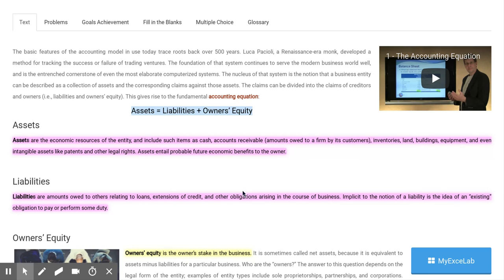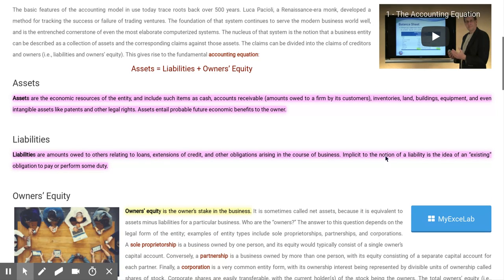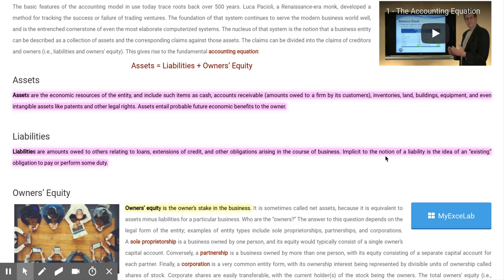Accounts receivable, which is money that other people owe us. Inventory, we make money off of inventory. Land, buildings, equipment. These are things that our business owns that make us money. Those are assets. Liabilities are things that we owe to other people: loans, credit, other obligations.